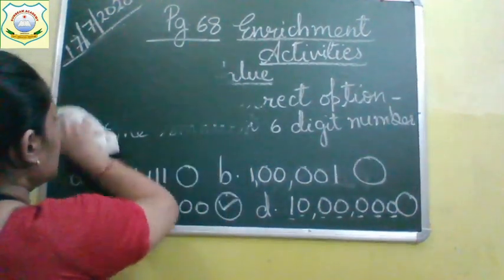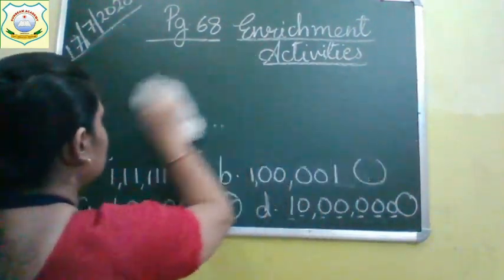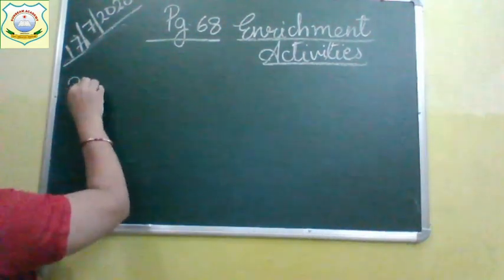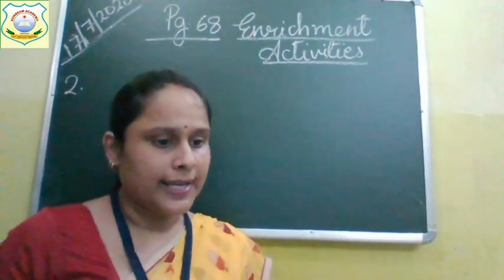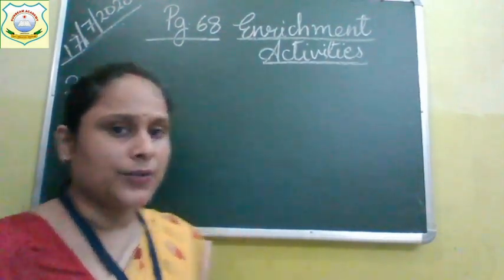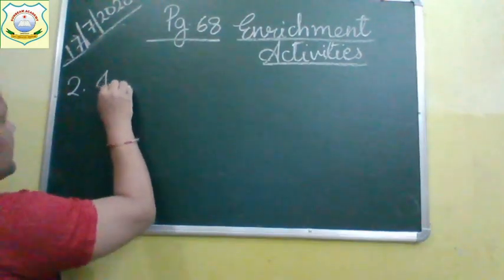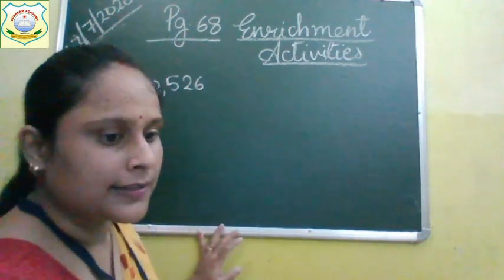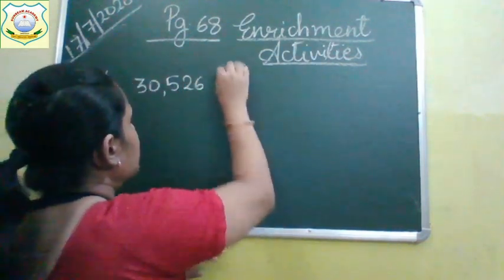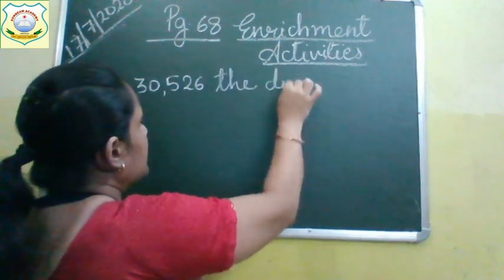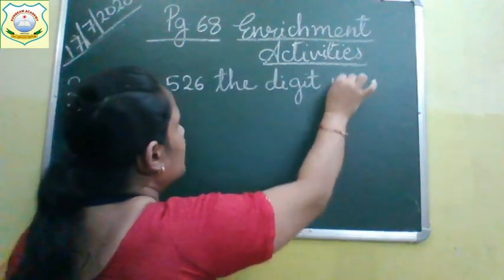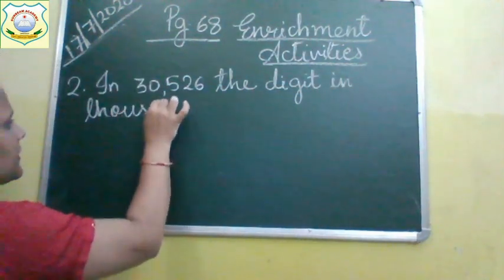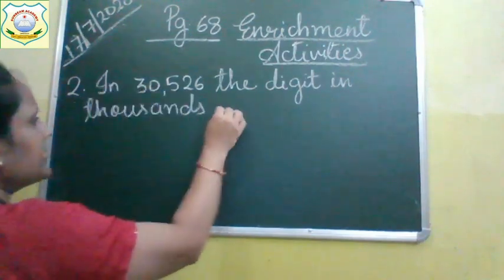Let's see your second question. Question number 2 is in 30,526, the digit in thousands place is.